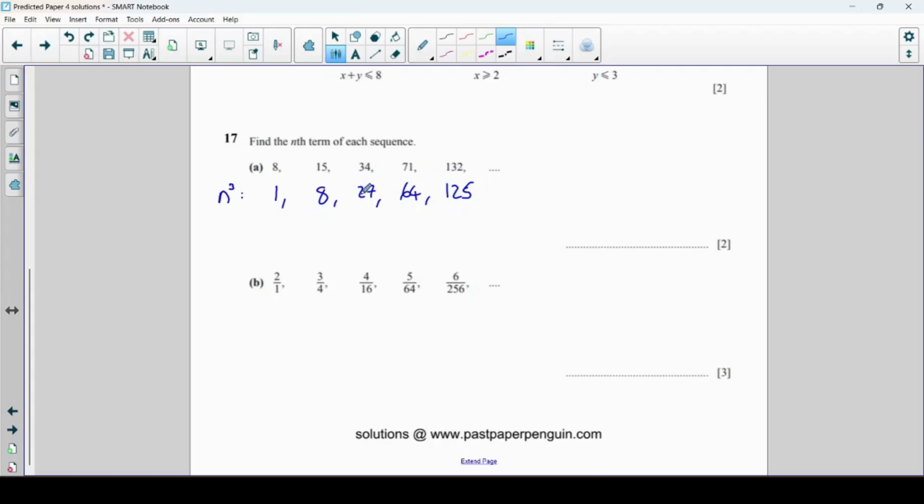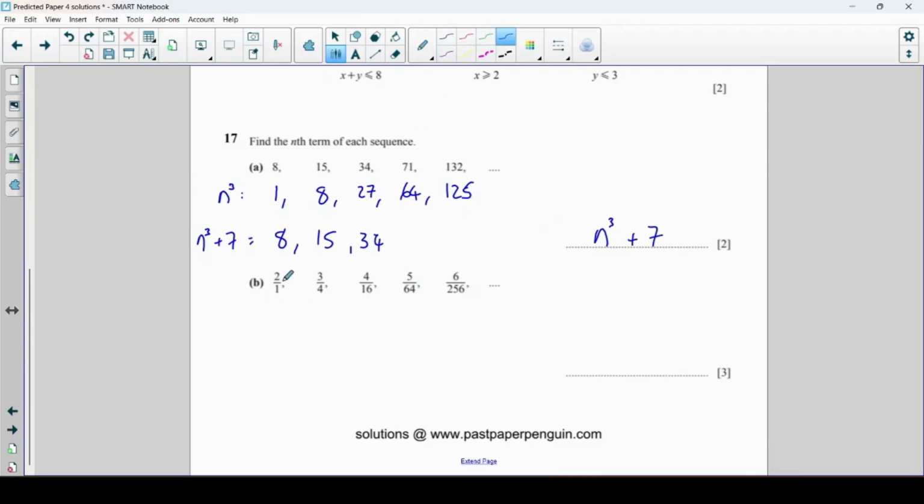Now, all I'm going to do now is look for something to add or subtract, and if you spotted it, it's actually quite straightforward. All we need to do to each of these is add 7. N cubed add 7 gives me 8, 15, 34, etc. So for cubic sequences, I would only expect it to be add or subtract a number. I wouldn't expect it to have n cubed plus 3n or anything like that.